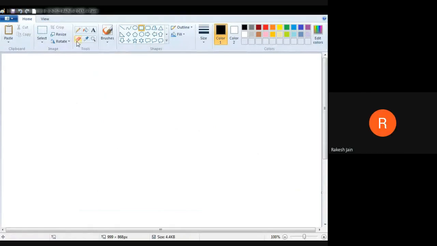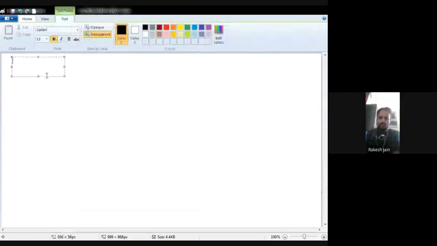Now I am going to teach you the distributive law. Distributive law, that is A plus B dot C is equal to A plus B dot A plus C. Right. Now see very carefully the distributive law.